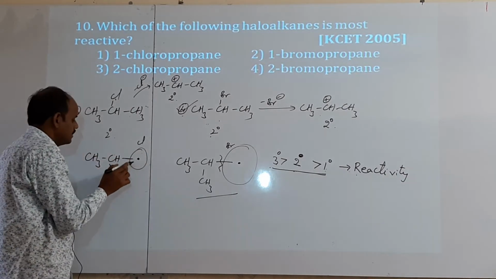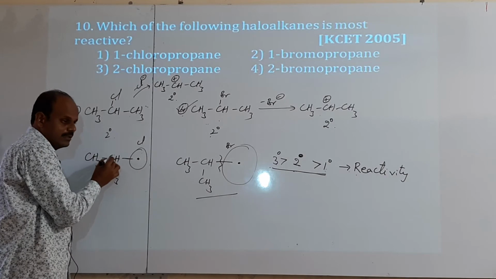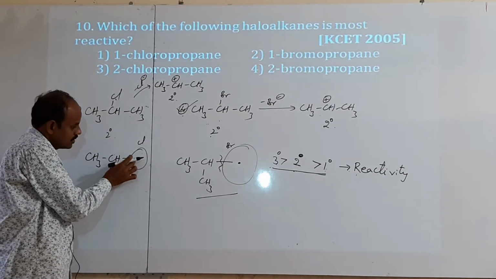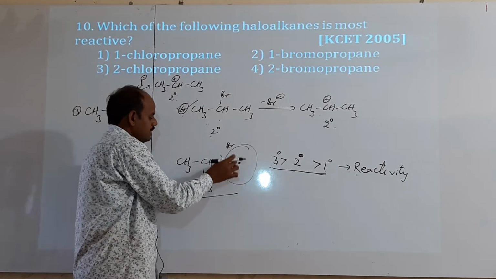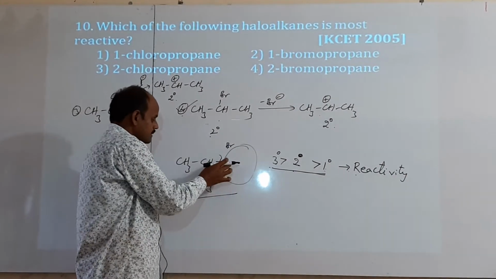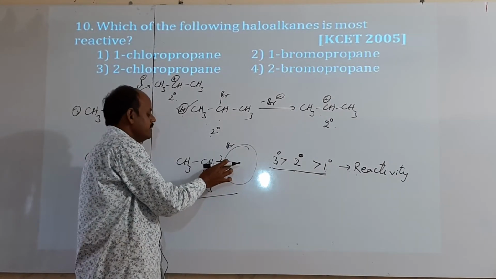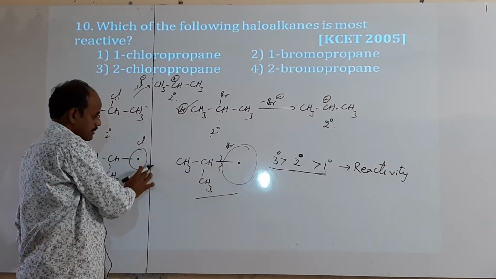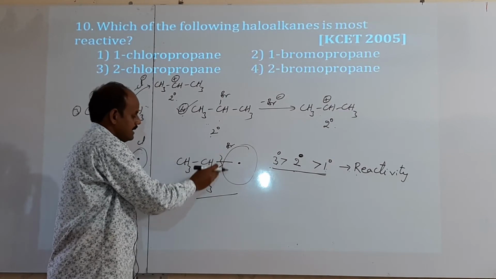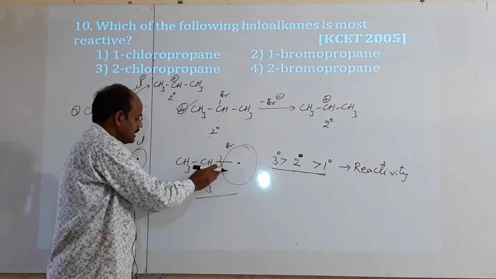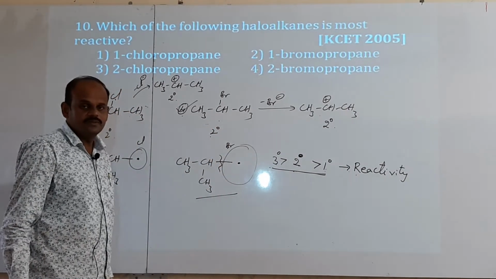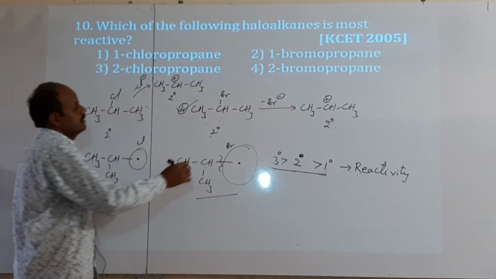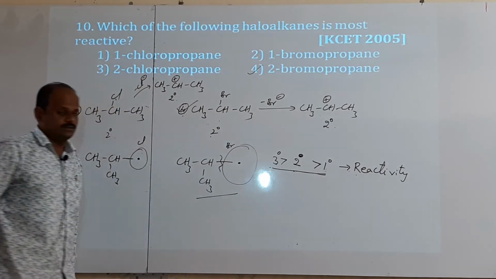Small size means the nuclei are close to each other, so a strong attraction force is present and this bond is strong. But bromine has a large size, the distance is more, and weak attraction forces are present. Thus this bond can break easily, meaning it has greater reactivity. Is it clear? Thus 2-bromopropane is the answer.